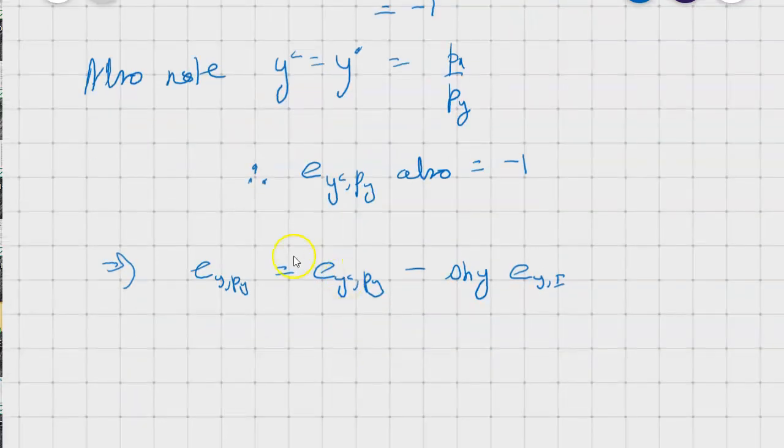So what we have established is that the price effect, which is the own elasticity of demand of Y with respect to the price of Y, equals the substitution effect, which is the elasticity of the compensated demand of Y with respect to the price of Y, minus the share of spending of Y times the income elasticity of demand of Y. This expression is 0, and minus 1 equals minus 1. So this proves the Slutsky equation in elasticity form.